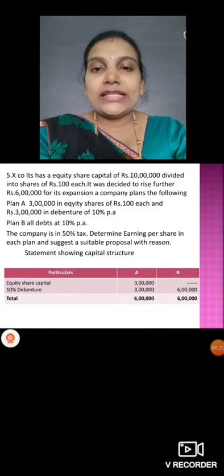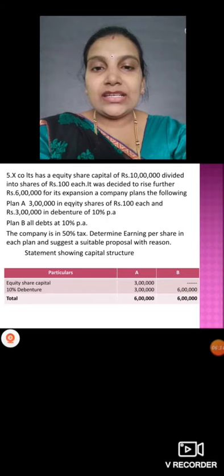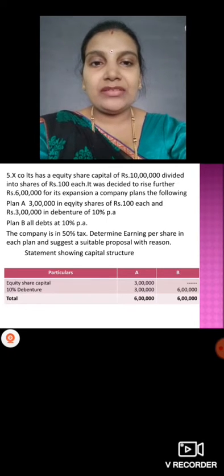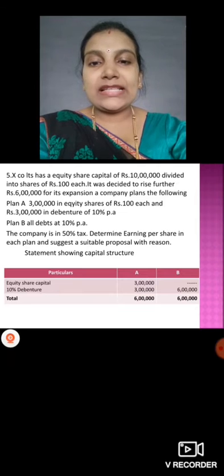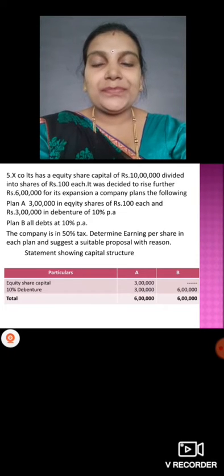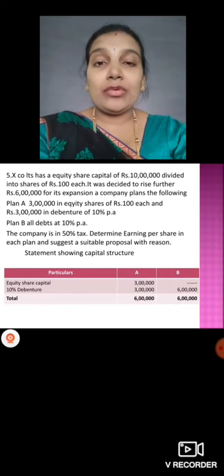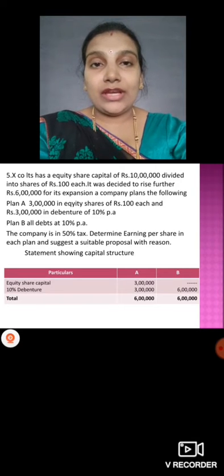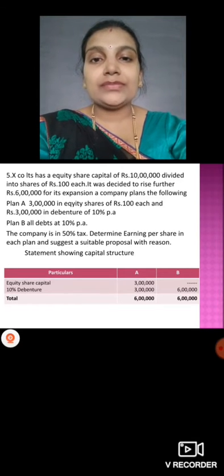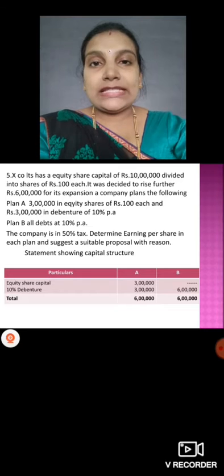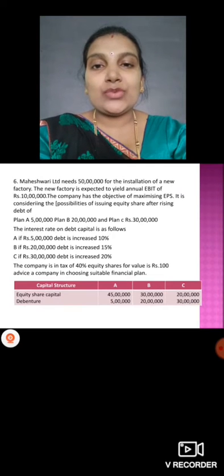Then they have given a capital structure here. Equity share capital 3 lakh and debentures 3 lakh, total 6 lakh investment you have. And plan B, complete 6 lakh on debentures itself. Similarly, like the third problem you have. If you have any doubt, get it clarified, then sort it out. Follow the same method. Then we'll see the sixth problem.